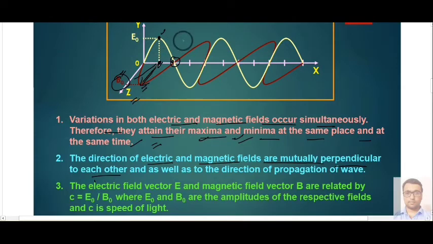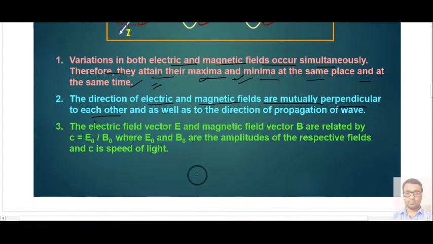We know that the y-axis and z-axis are perpendicular to each other. Your electric field is changing along the positive y-axis, as you can see from the graph, and your magnetic field is changing along the positive and negative z-axis. So both are perpendicular to each other. Third property is that the ratio of the maximum value of electric field E0 and the maximum value of B0 comes out to be c, that is the speed of light. By experiment we can conclude that the speed of light is given by the ratio of the maximum value of electric field and magnetic field.